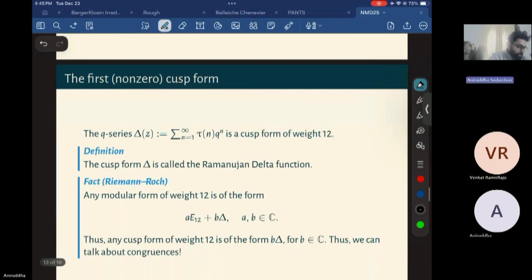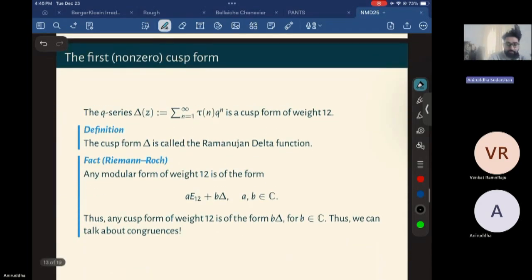As Ramanujan already did, it comes from a modular form, which is also the first non-zero cusp form you'll see, the Ramanujan delta function. You can think of it as having a different definition, but you can just define it to be the function with the q-series which we had before, and it will define a cusp form of weight 12. It'll be a cusp form because its Fourier expansion, or q-series expansion, starts from n equal to 1.